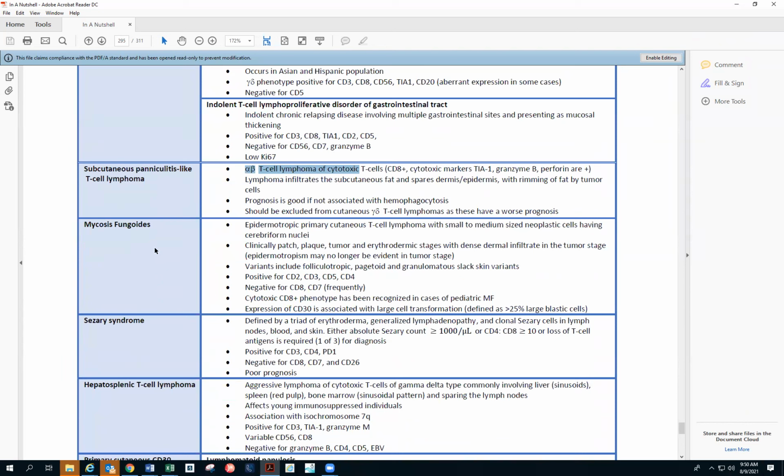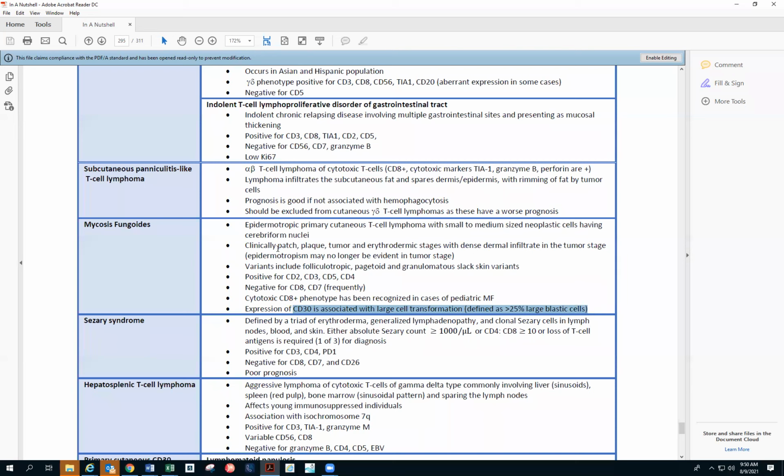Mycosis fungoides. So mycosis fungoides and Sézary syndrome, we have to remember these are CD4 positive lymphomas. So that's one. And they are positive for other T cell markers, so CD2, CD3, CD5. There will be downregulation of CD7 that is frequently seen, and it is more of CD4 positive and CD8 negative. However, in pediatric MF, the cytotoxic CD8 phenotype has been recognized, and CD30 expression is associated with large cell transformation with more than 25% large blastic cells.